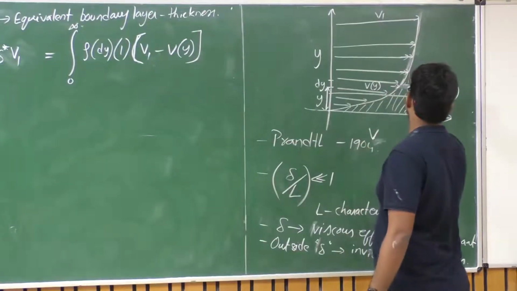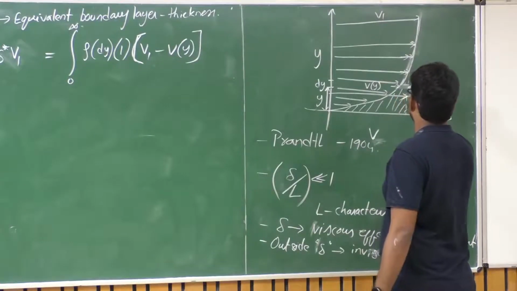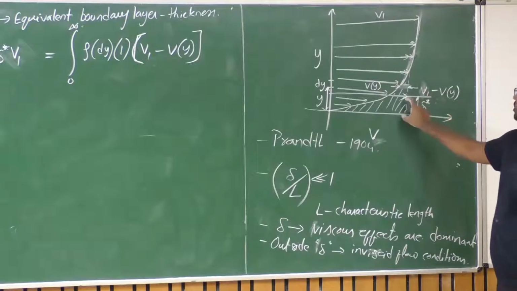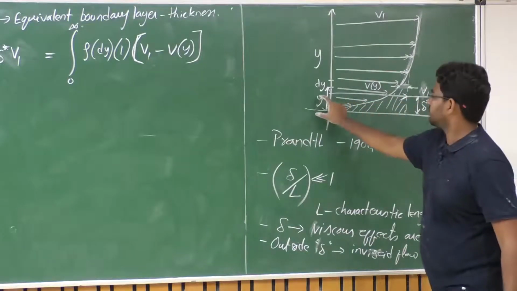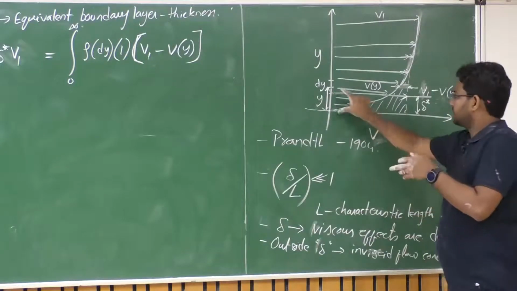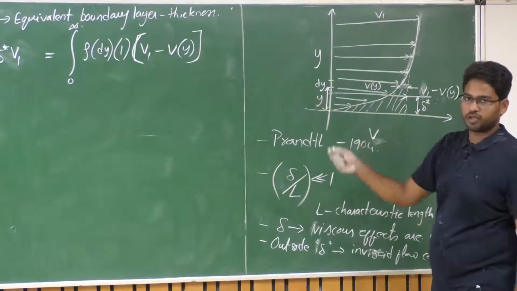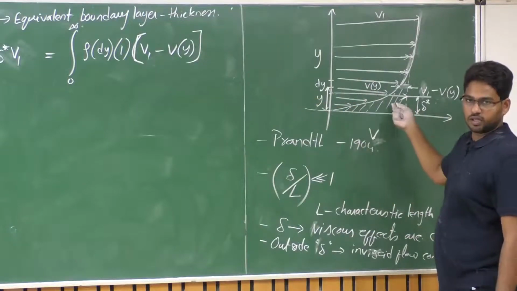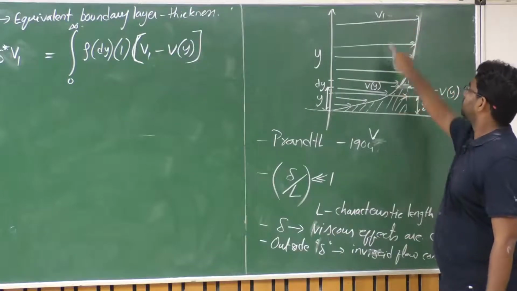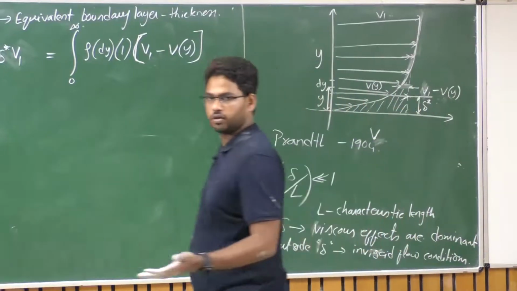Let us say, here this must be the delta star. So this is your delta star, that y, and then unit depth. If you extrude it out, unit depth, so delta star times 1 is the area, corresponding area, density times area times the corresponding velocity. The concept is it should be equivalent for an inviscid flow. It will be equal to V1.